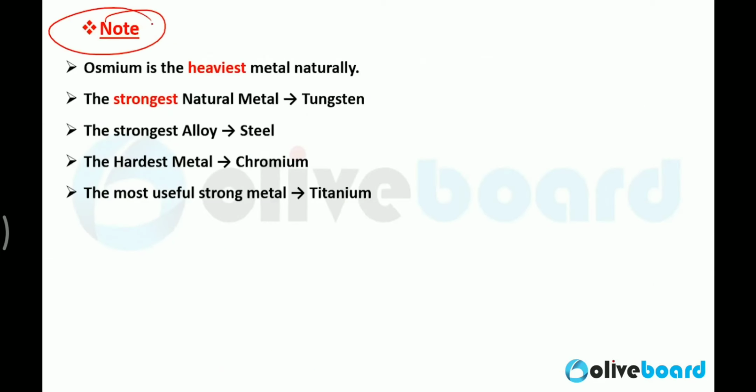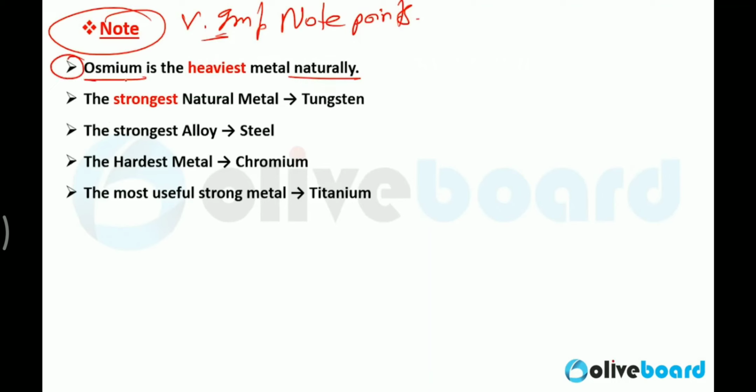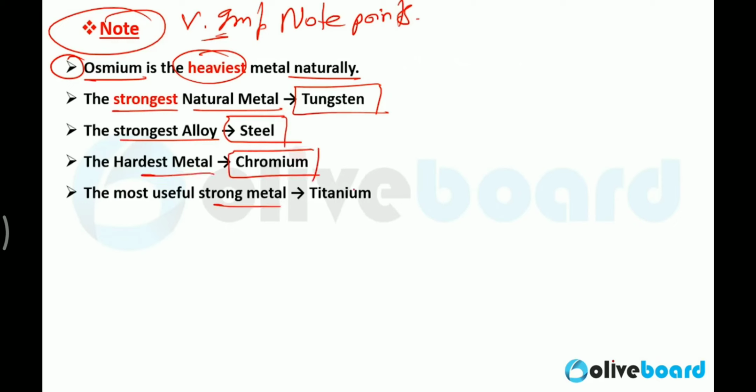Now here is some most important thing, very important note points. Osmium is the heaviest metal naturally, very, very important. The strongest natural metal is tungsten, and the strongest alloy is steel. The hardest metal is chromium, and the most useful strong metal is titanium. All five points are so important.